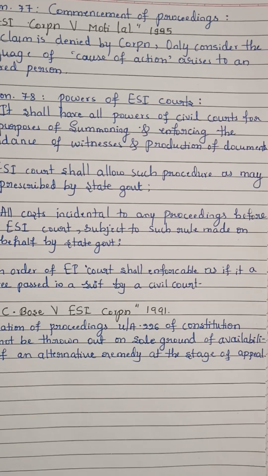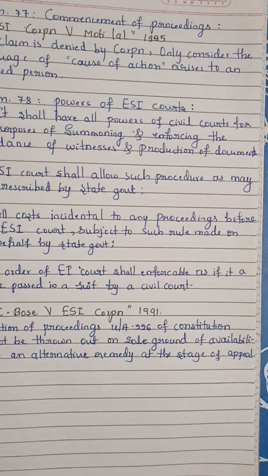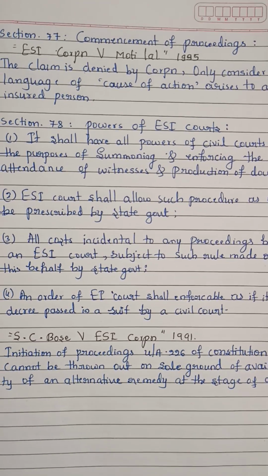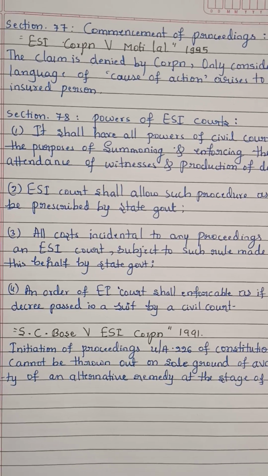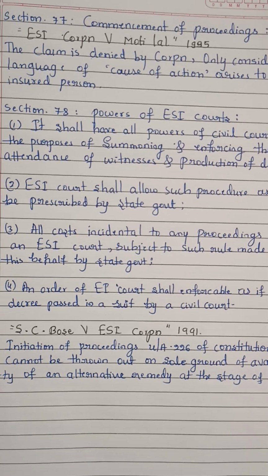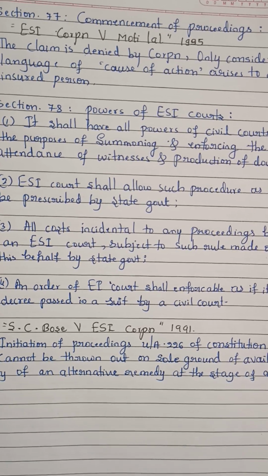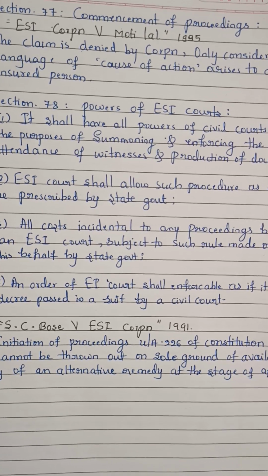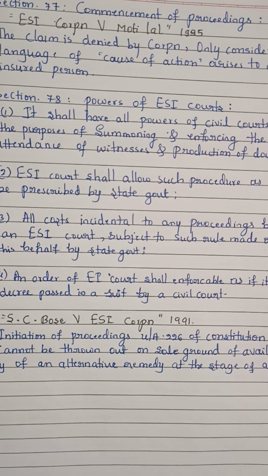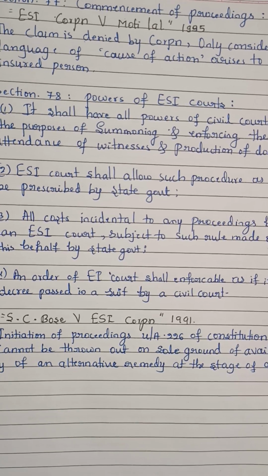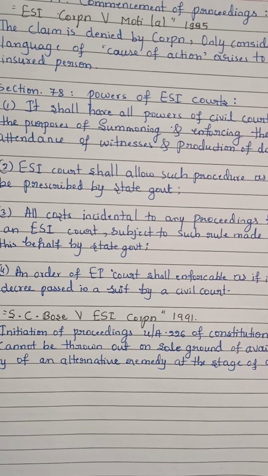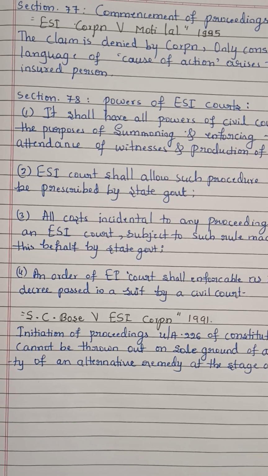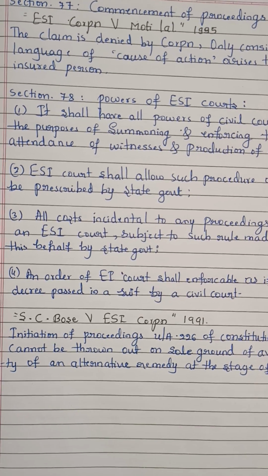And next, Section 77, commencement of proceedings before the ESI courts. The case law is ESI Corporation versus Motilal. As regards commencement of proceedings, the claim is denied by the corporation only, considering the language, whenever the cause of action arises during the course of employment of the injured person in the establishment relating to ESI as well as the factories.